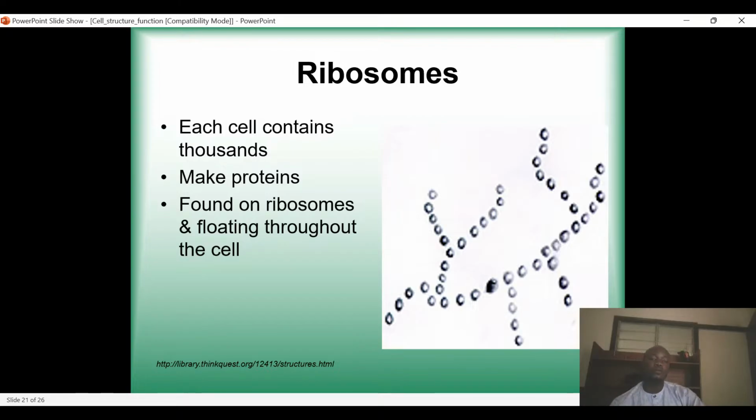And these ribosomes are found on the endoplasmic reticulum and also floating throughout the cell. So the next thing that we are going to look at, as I said, don't forget that the ribosome is synthesizing proteins. That's the main function. That's the important thing that you should know here.